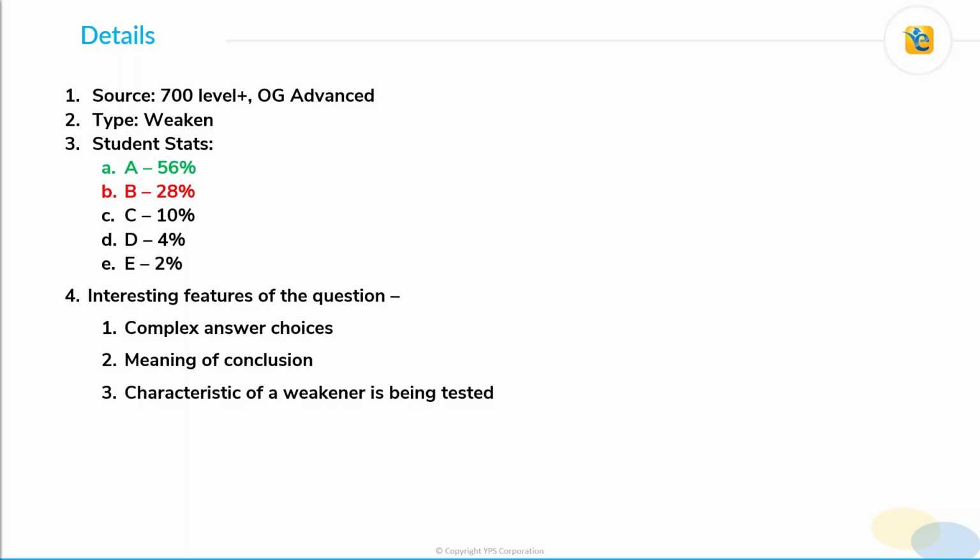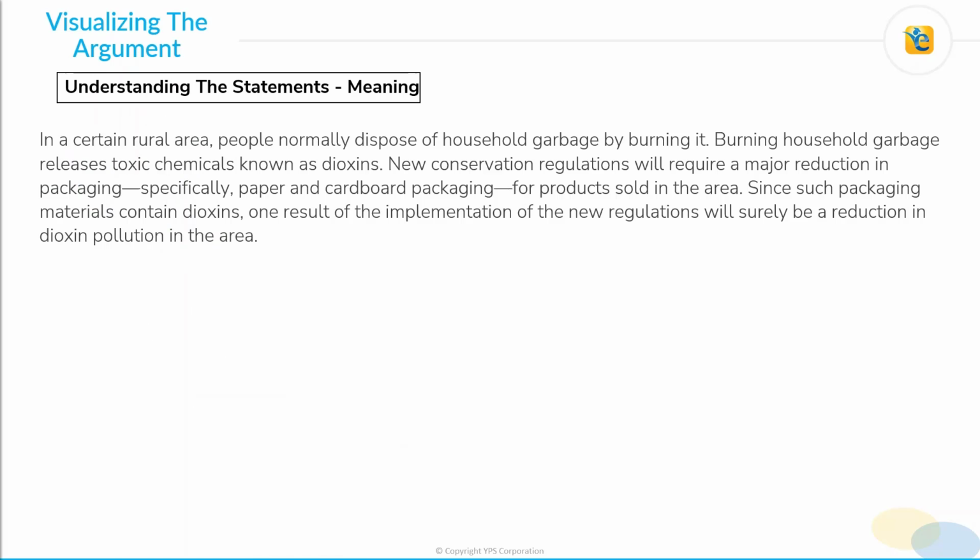The third thing is that this question tests one of the basic characteristics of a weakener. So you'll either get to know about this new characteristic or it will be a revision for you, so that you can keep that characteristic in mind while solving other weakener questions. So let's start by visualizing the argument.